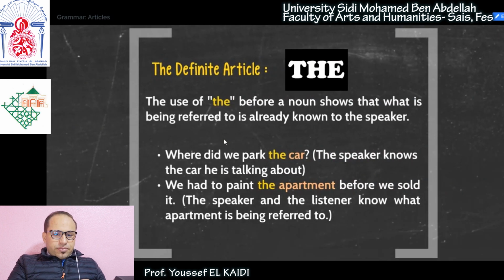Great. Now we come to the definite article, the. The use of the before a noun shows that what is being referred to is already known to the speaker. So it's quite the opposite of a and an. A and an, we use them when the noun that we are referring to is unidentified or unknown to the speaker. But the, we use it when the noun we are referring to is known to the speaker. Okay, we know what we are talking about.